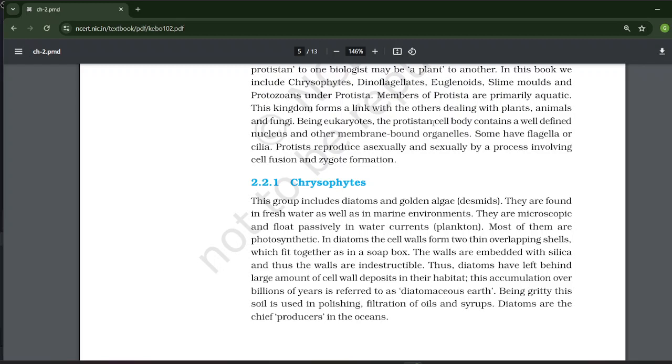The chrysophyte group includes diatoms and golden algae (desmids). They are found in fresh water as well as in marine environments. They are microscopic and float passively in water currents, as plankton. Most of them are photosynthetic.